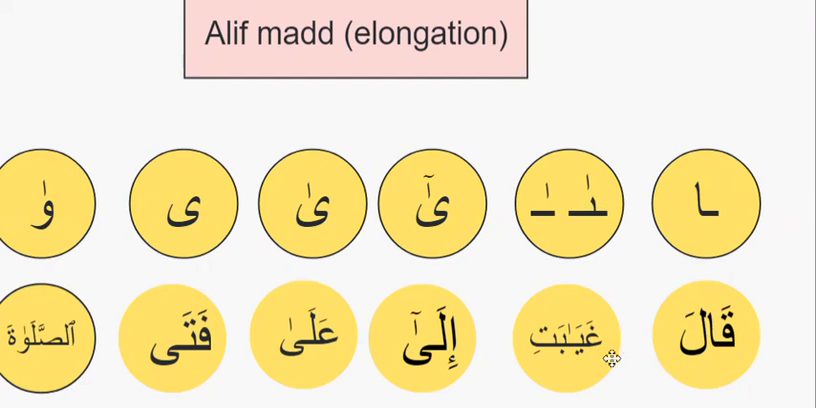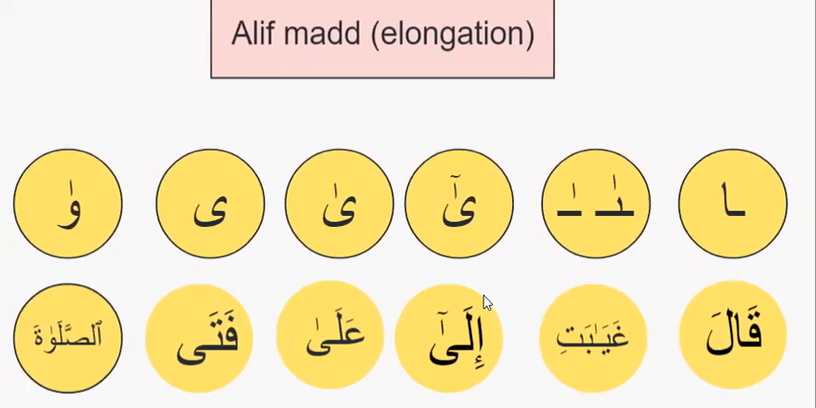قال، غيابتي، إلى، على، فتى، الصلاة. See, no difference. All of them are just alif mad. You are making it double the time of fatha, two harakat or two beats.